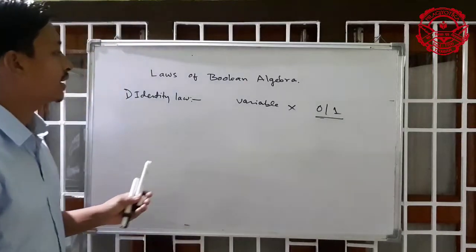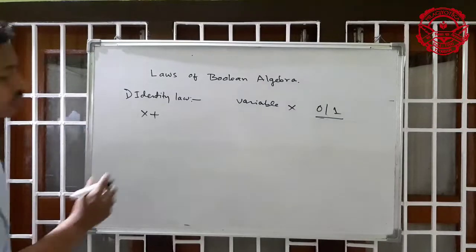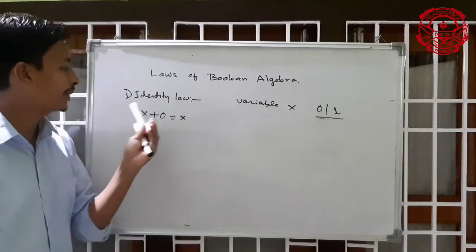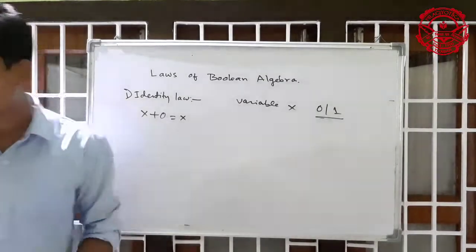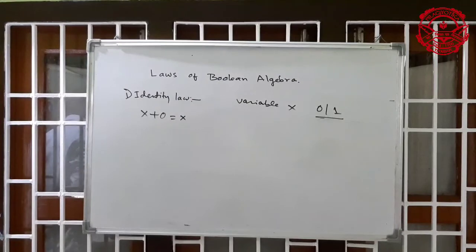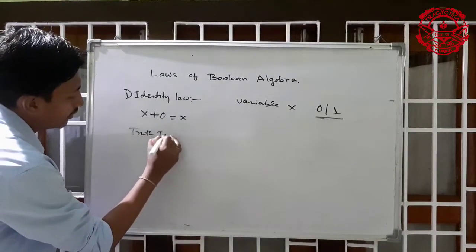First we have to see x plus 0. X plus 0 equal to x. This is the first expression of identity law. X plus 0 equal to x. Let's prove it. Now see, in the truth table, we can say.